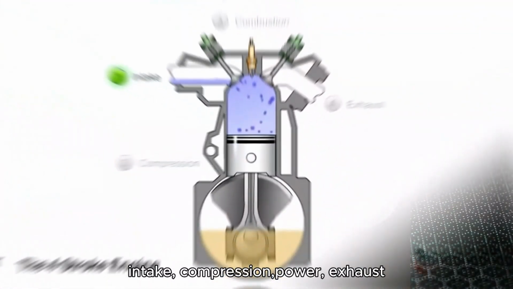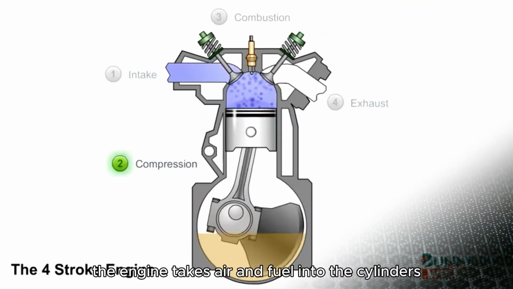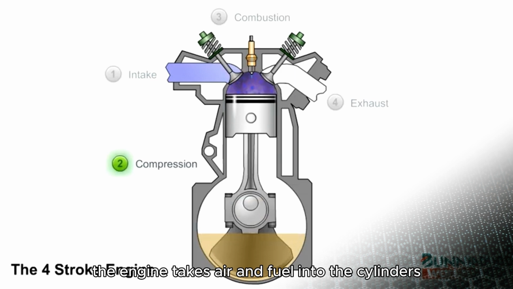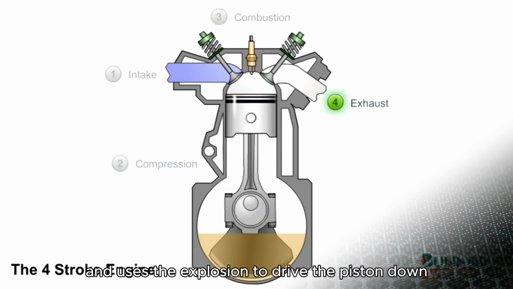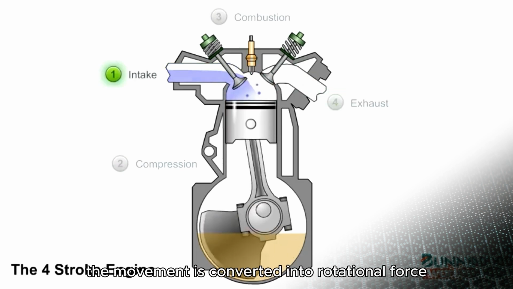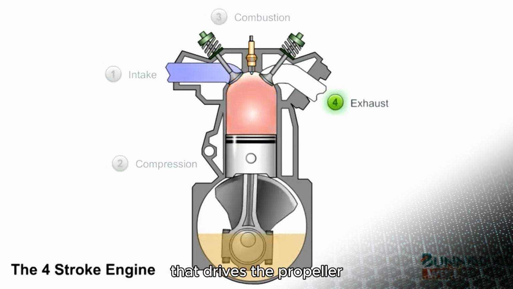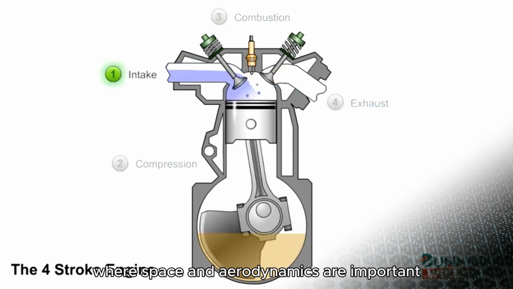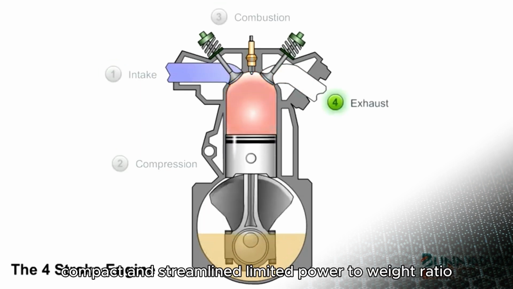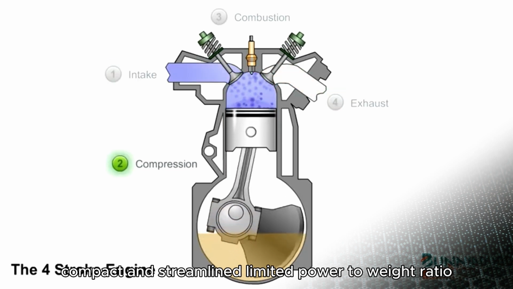Intake, compression, power, exhaust. The engine takes air and fuel into the cylinders, compresses it, ignites the mixture with a spark plug, and uses the explosion to drive the piston down. The movement is converted into rotational force that drives the propeller. It is used in small aircraft where space and aerodynamics are important. Compact and streamlined. Limited power-to-weight ratio.